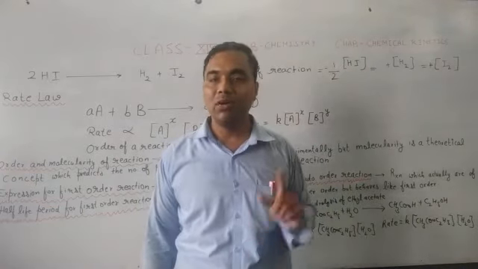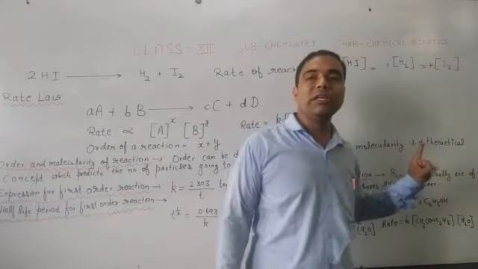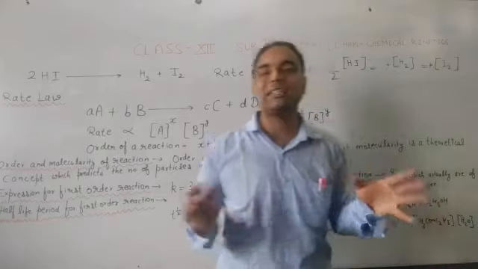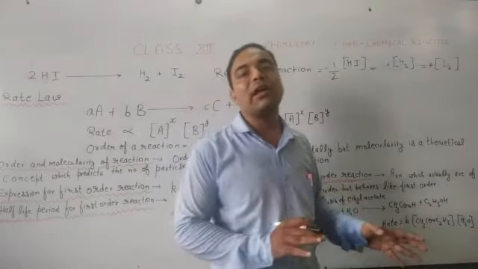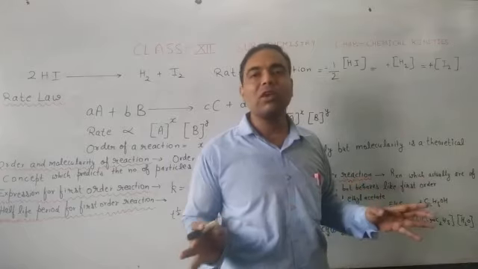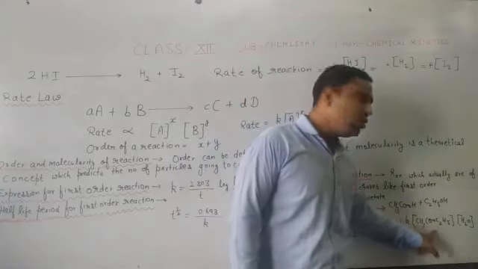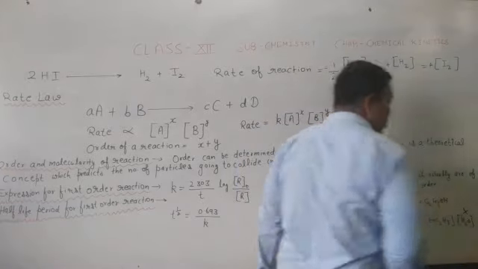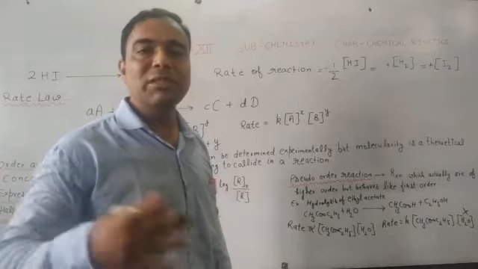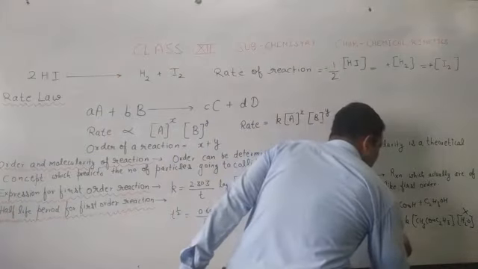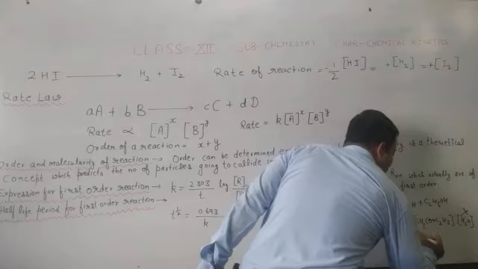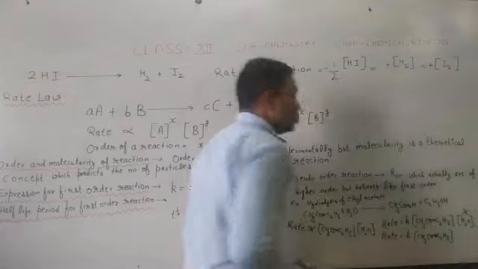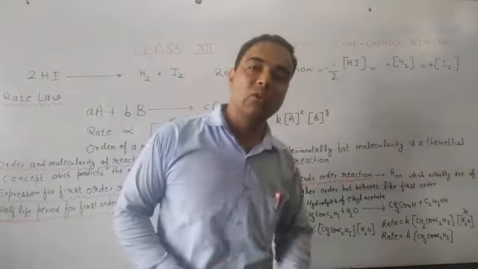But no, my dear, this will depend upon only one concentration of that reactant, because H2O is present in excess, so it will not affect the rate. The rate will depend only on the concentration of this reactant. So we will ignore the concentration of water because it is present in excess. That's why in this case rate will become equal to K CH3COOC2H5. So rate will depend upon concentration of ethyl acetate only.